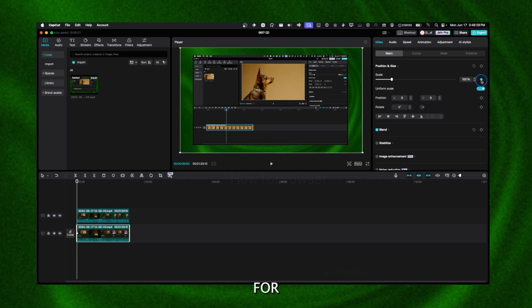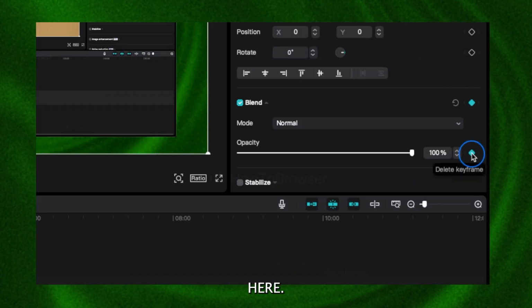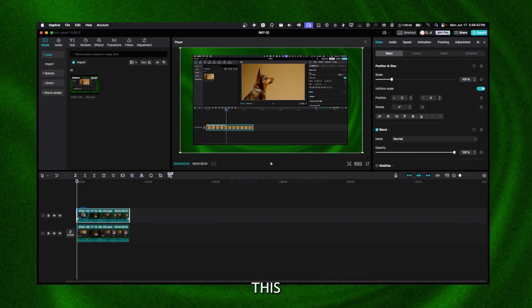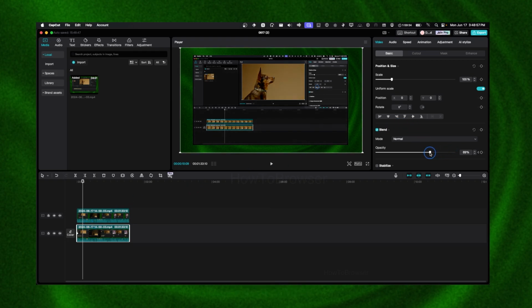So I'll add a keyframe for scale. Actually, not for scale, only for blend, sorry, because here we have opacity. And I added a keyframe for opacity from here. Now, for this video, I'm just gonna add a keyframe for scale and then position. And then I'm gonna move a couple of keyframes. And here for this video, I'll decrease the opacity, the video at the bottom. And for this one, which is the cropped